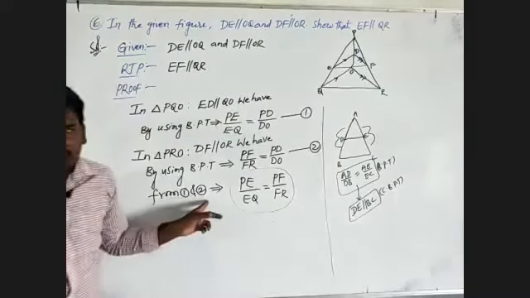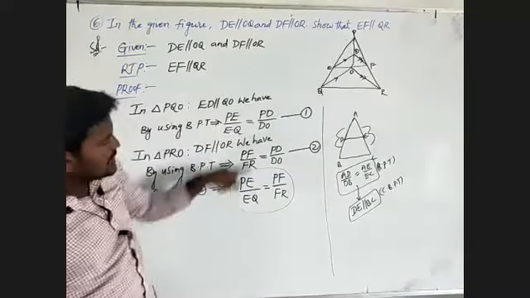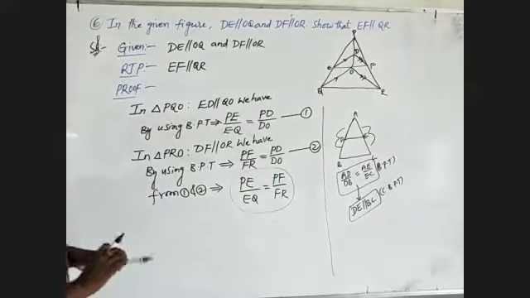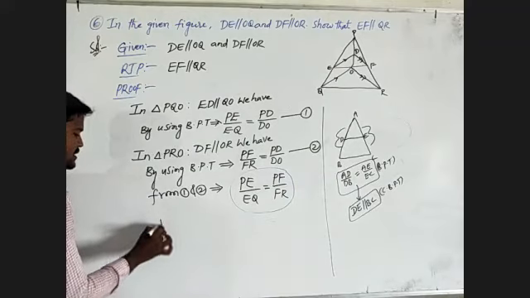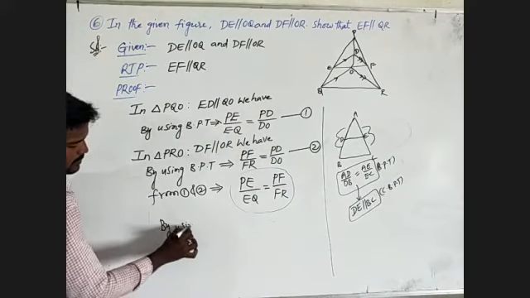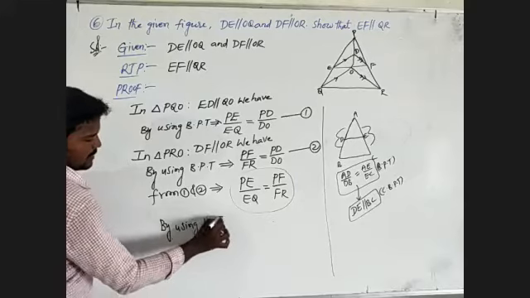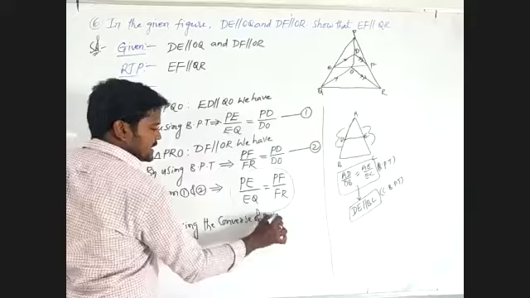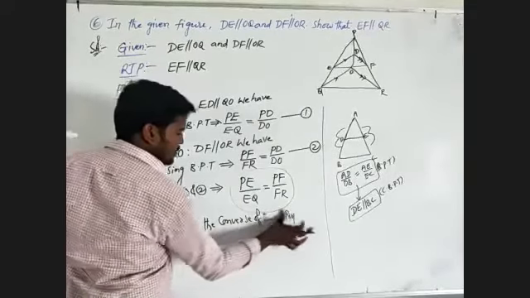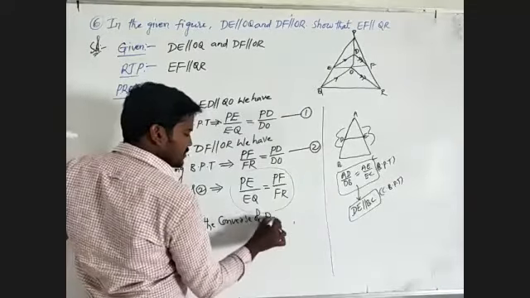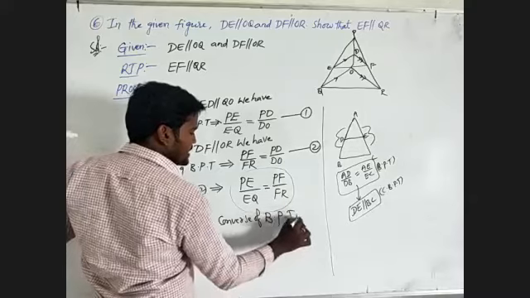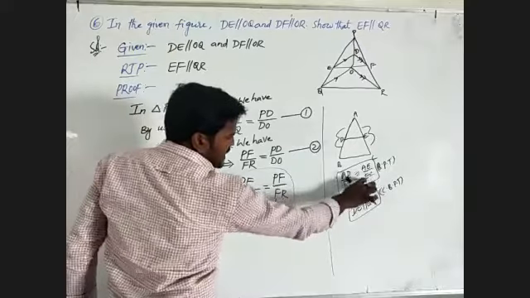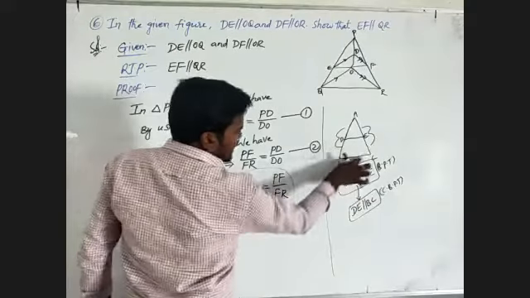From 1 and 2 we observe that PE by EQ must be equal to PF by FR. Here, by using the converse of basic proportionality theorem, we get AD by DB equal to AE by EC, meaning DE is parallel to BC.